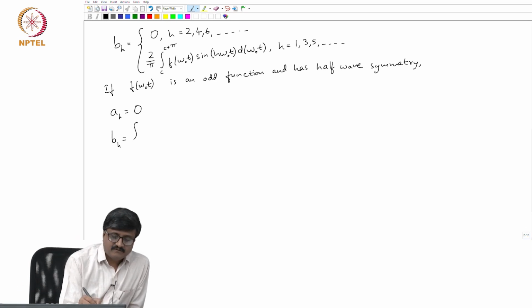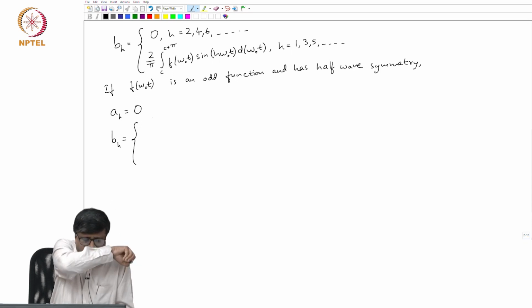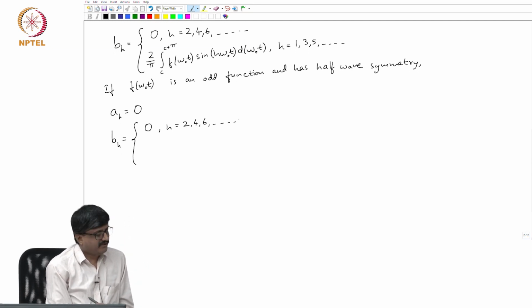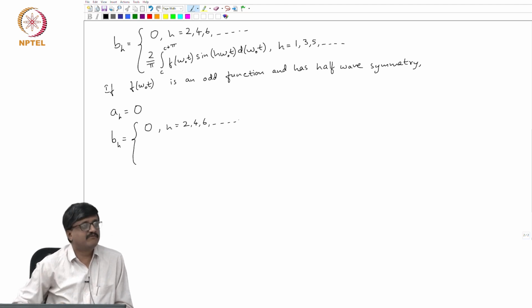So, I get two expressions for b_h. It is 0 if h is equal to 2, 4, 6, so on. And when it comes to the odd values of h, there is a further reduction in the duration over which we integrate. One need not integrate over pi radians, we can just integrate over a quarter cycle, that is pi by 2 radians.